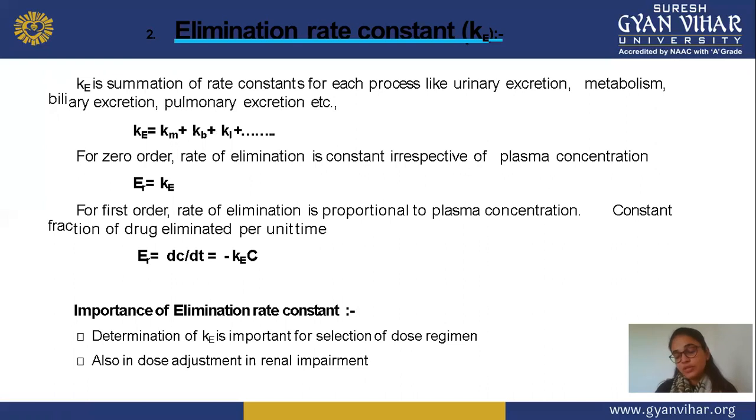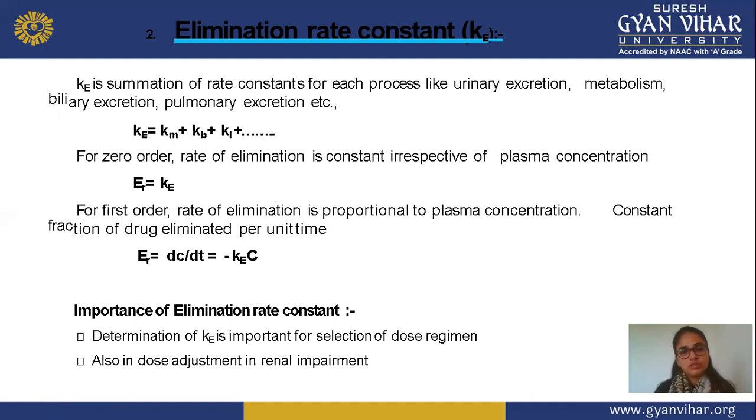We already discussed that elimination includes both metabolism and excretion processes. So in this, we are calculating the elimination rate constant, means both parameters, excretion as well as metabolism. So this elimination rate constant is the summation or sum of all the parameters, or all the different routes that help in excretion of your drug. And this will mainly include urinary excretion, also metabolism, biliary excretion, and pulmonary excretion, or any other route that is responsible for excretion of the drug. We also consider these in the elimination rate, and the summation of all these excretion routes we check, and the overall summation of these routes shows the Ke or total elimination rate constant.